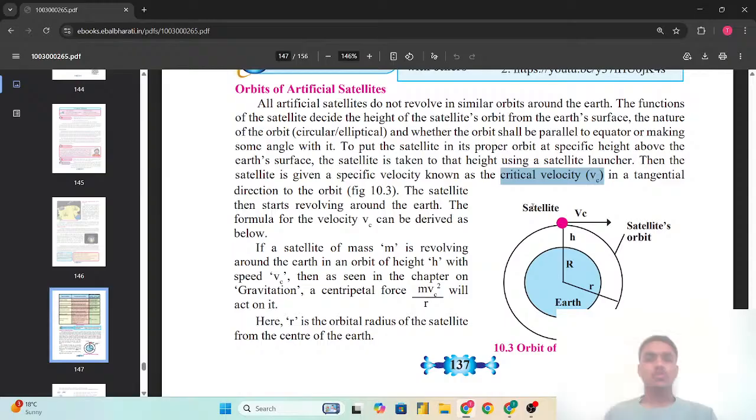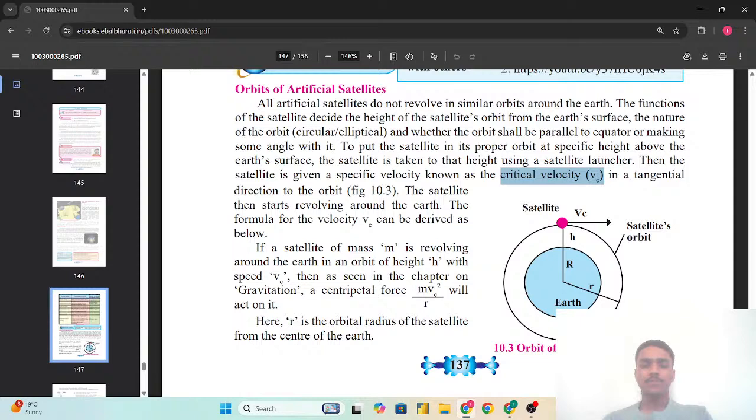So the formula can be derived as follows. If a satellite of mass m is revolving around the Earth in an orbit of height h with the speed vc, then as seen in the chapter on gravitation, a centripetal force mvc square upon r will act on it.